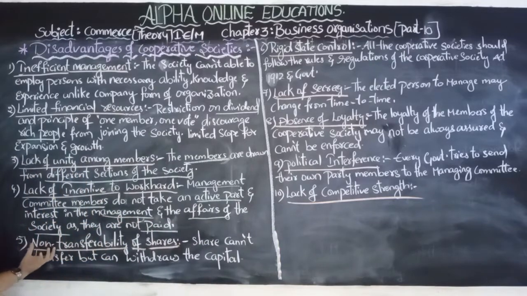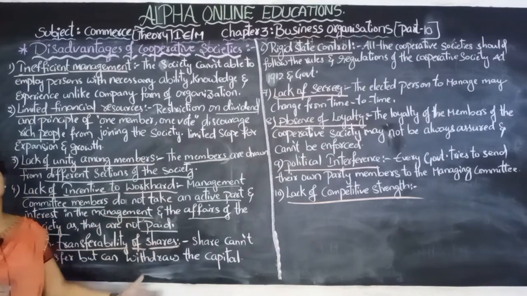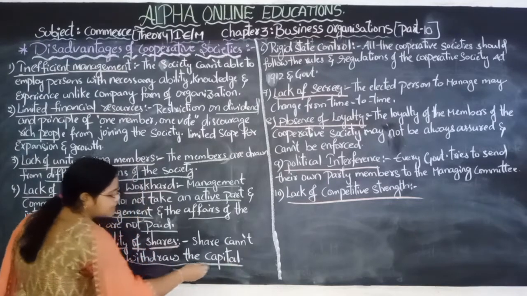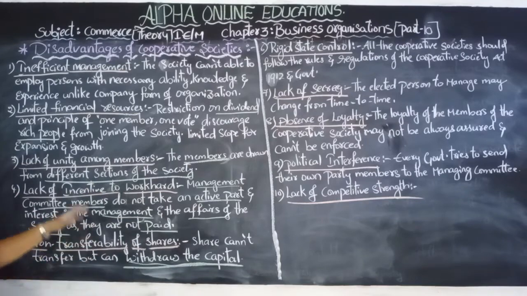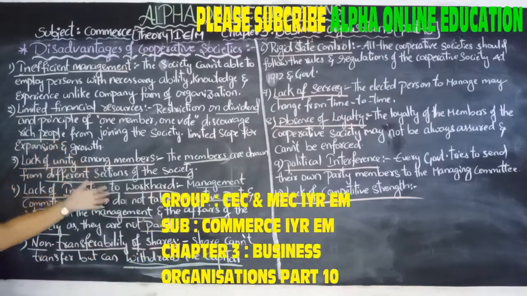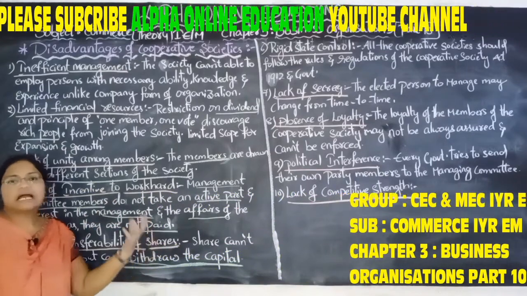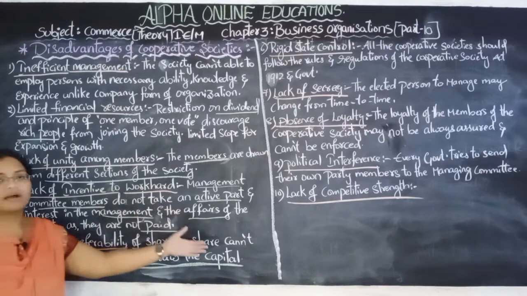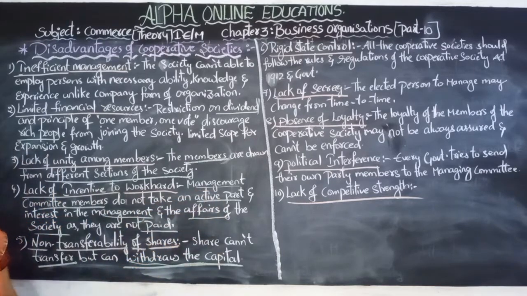Next, no transferability of shares. The members of the cooperative society can't transfer their shares to other persons, but they can withdraw the capital they brought when they entered the cooperative society. They can't transfer the shares to another party, but they can withdraw the total amount of capital they brought into the business.